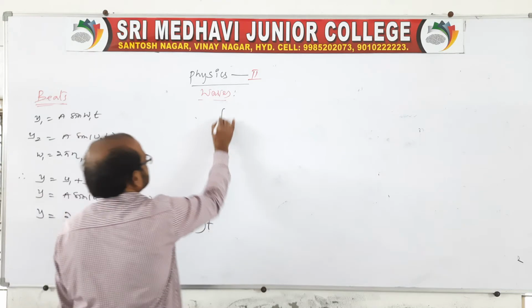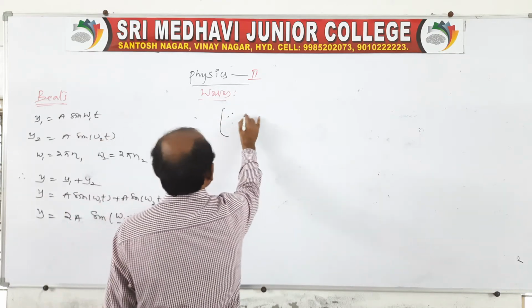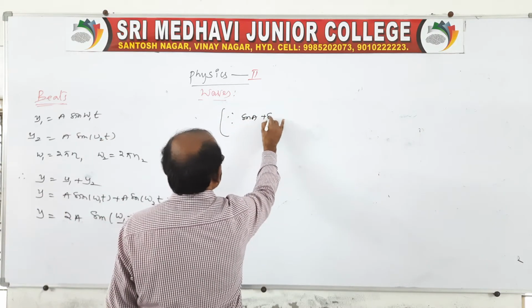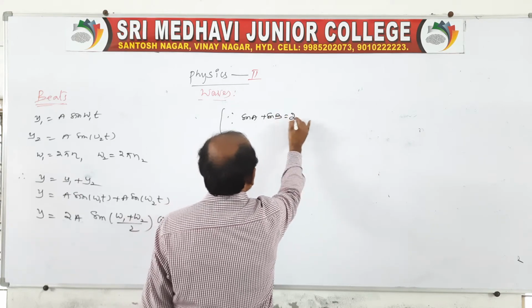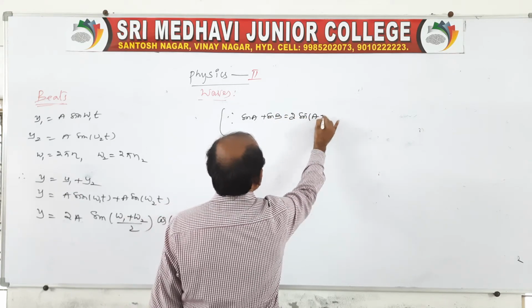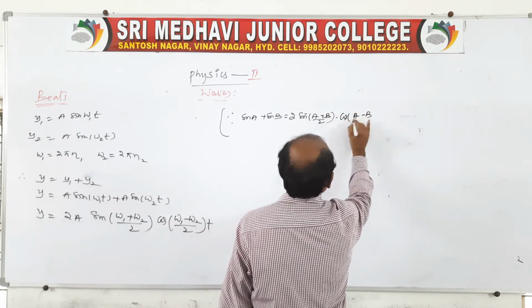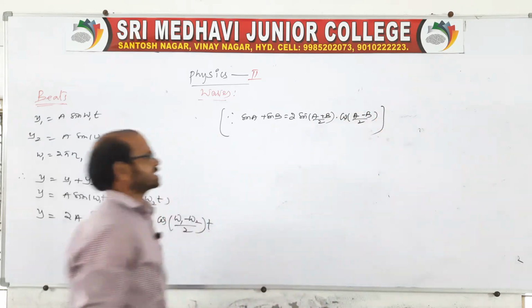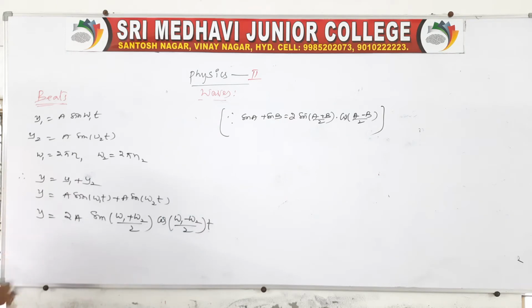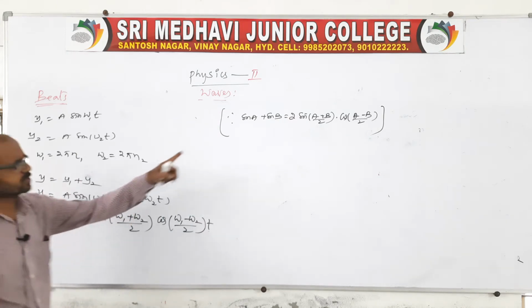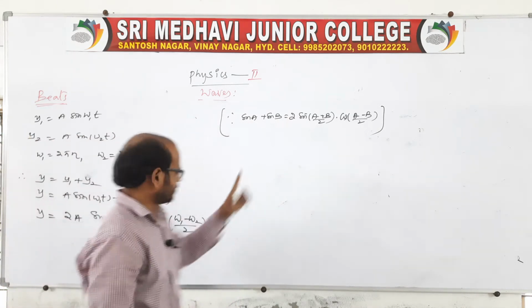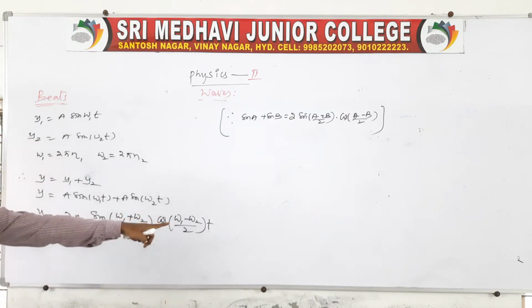Here we write the trigonometrical identity: sin A plus sin B is equal to 2 sin of (A plus B) by 2 into cos of (A minus B) by 2. This is the trigonometrical identity. And here omega 1 and omega 2 are nothing but A and B. However, time is there in both, so you write a t.